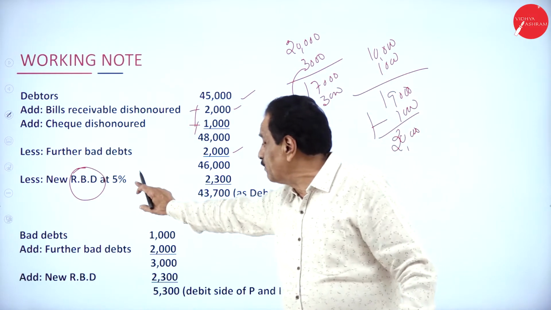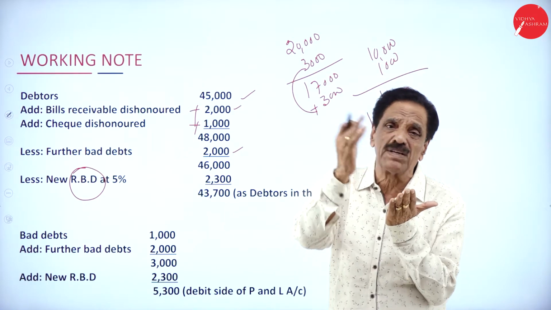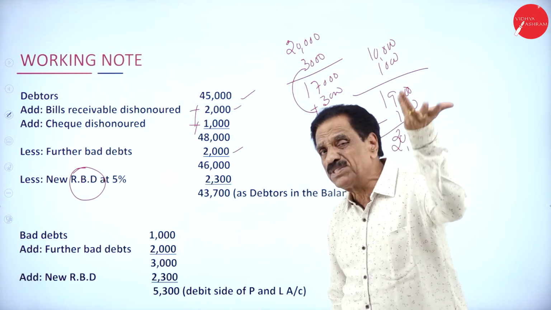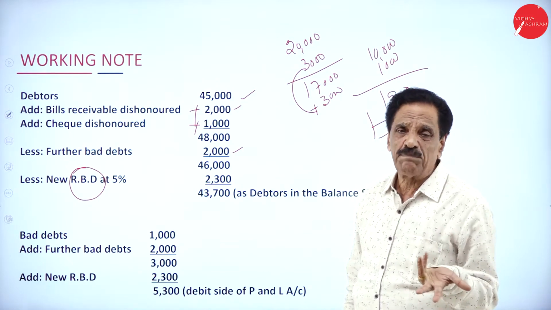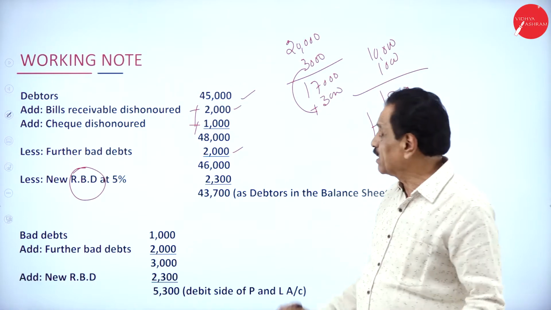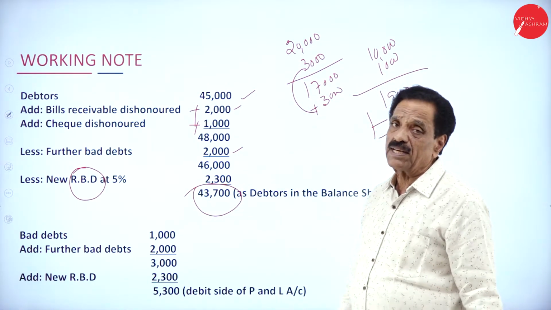So we kept the provision how much money? 5%. May come, may not come. Assume that it may not come. So we keep aside how much? 2,300. If it comes next year, thank God. We are happy. We have received 2,300. Assumption is may come, may not come. How much last? What is the amount to be received from the customer?